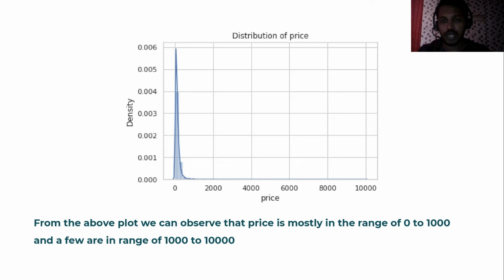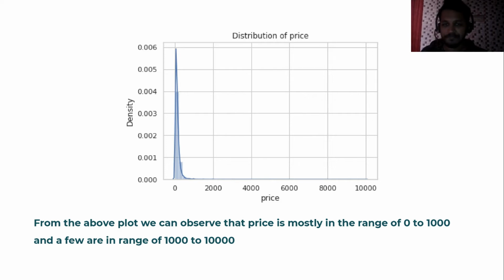And after that, here we can observe the distribution of the price. Here we can see most prices are in the range of 0 to 500, or 0 to 1000. And very few prices are in the range of 1000 to 10,000.